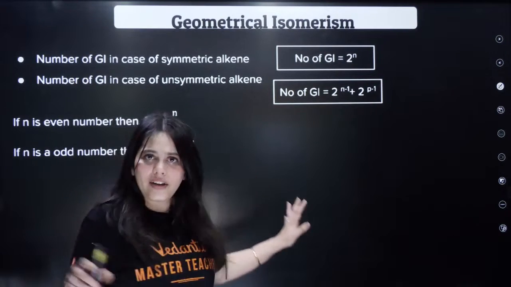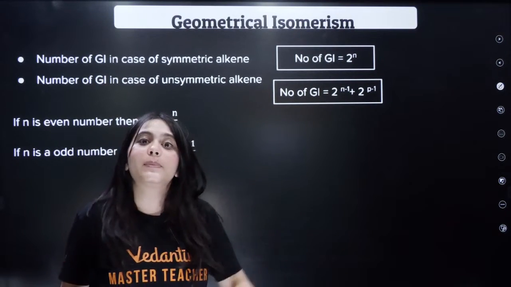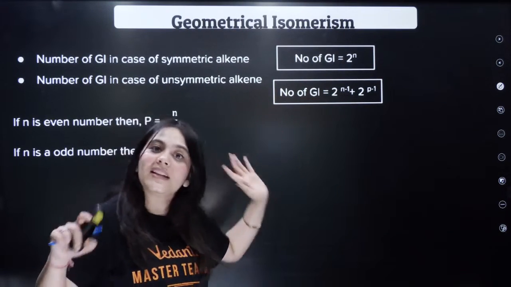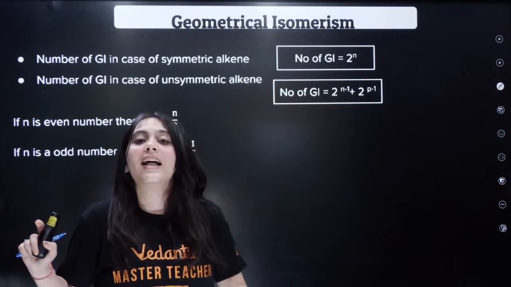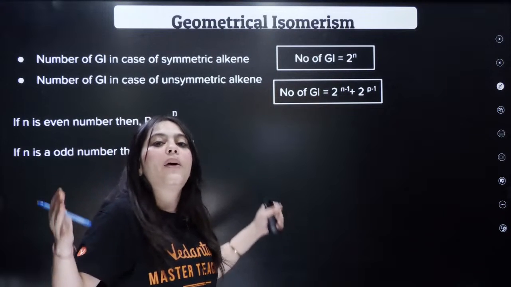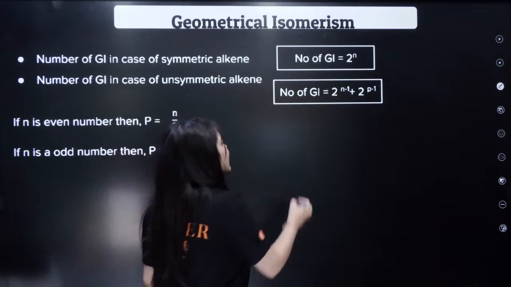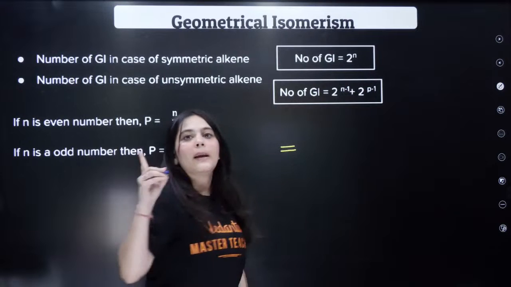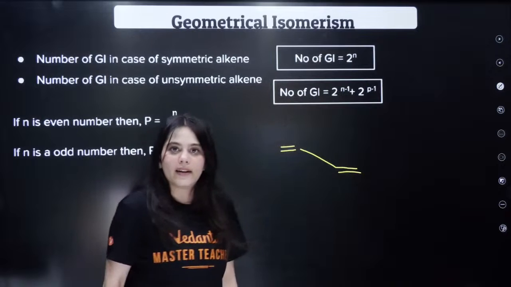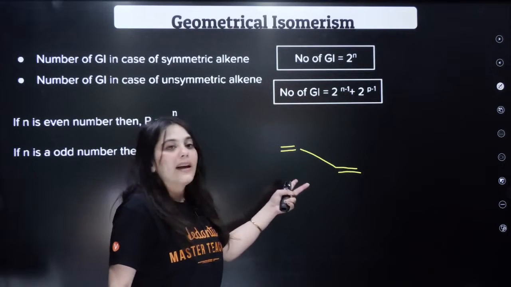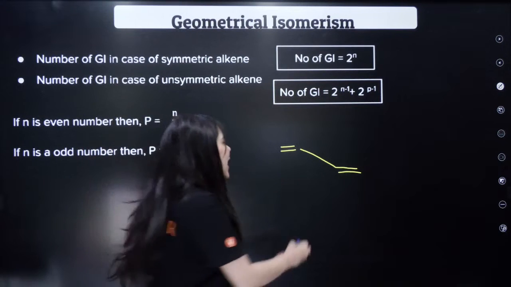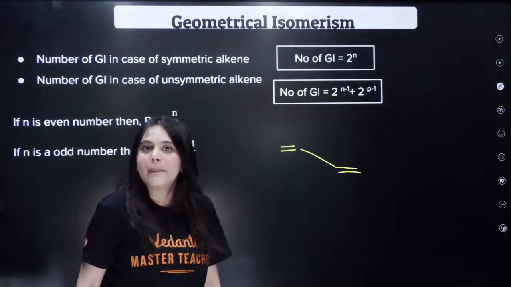So this is a very good funda. Okay, take a screenshot of this because questions like this have been asked in your JEE 2024 as well as 2023. Very important questions, and sometimes numerical based questions are asked on this. So how will you predict which compound has how many isomers? First of all, you will detect the number of double bonds. For example, this is the compound given to you. 2 double bonds are there. Now around those 2 double bonds. 2 double bonds is an even number, isn't it?